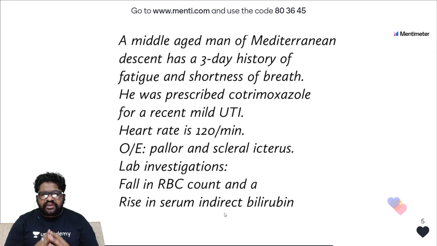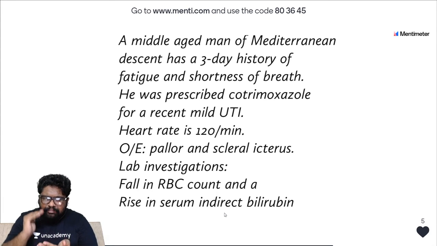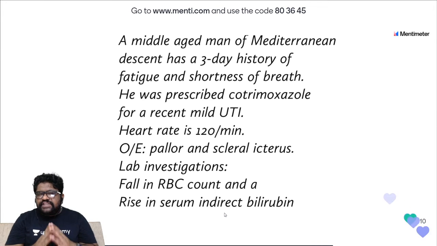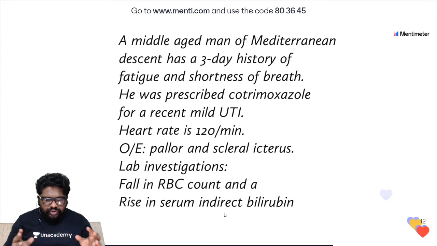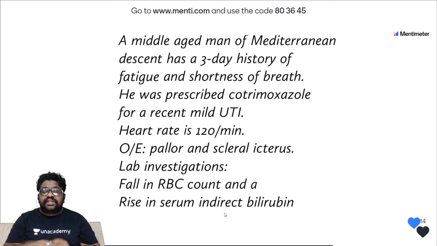Middle-aged man of Mediterranean descent has a 3-day history of fatigue and shortness of breath. He was prescribed cotrimoxazole for a recent mild UTI. The heart rate is 120 per minute. On examination, pallor and scleral icterus was noticed. Lab investigations are revealing a fall in the RBC count and a rise in the serum indirect bilirubin.